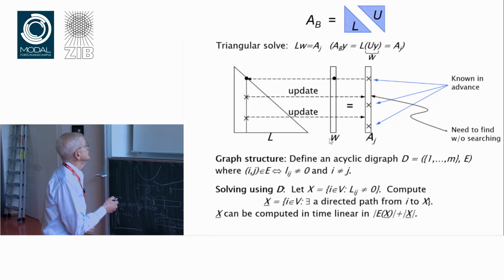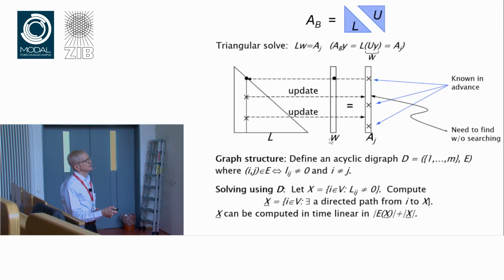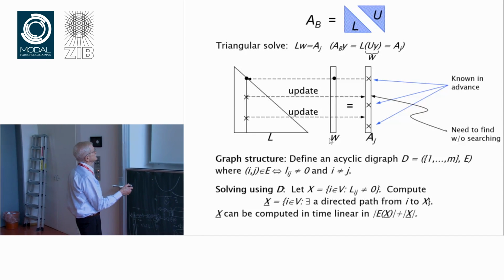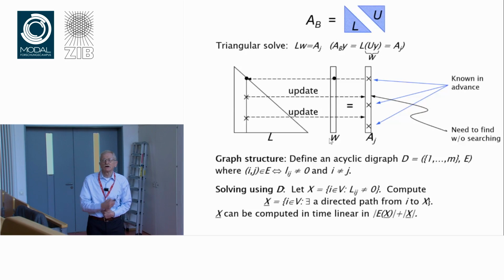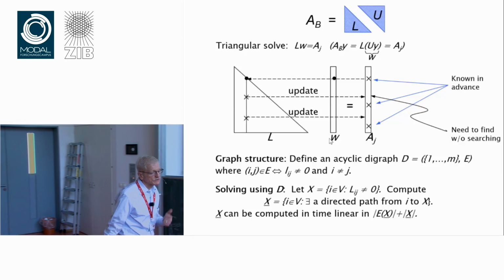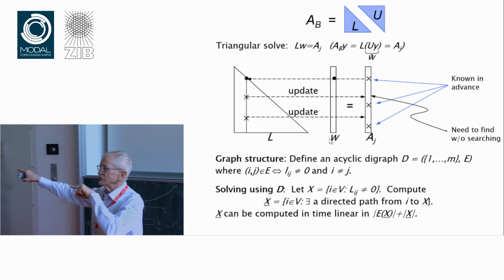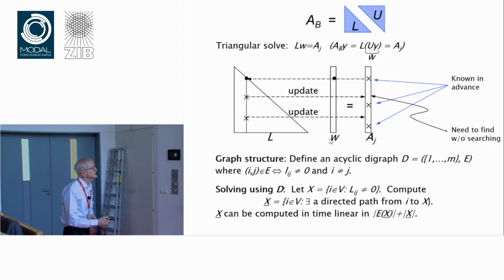Works like this. Define an acyclic digraph, the nodes of which are indexed on the rows of the problem, and you put a directed edge in it if the entry Lij is not 0. Because in a lower triangular matrix you only have entries where i is greater than j, this will be acyclic. All the arcs are going to go in one direction, from increasing to decreasing index.